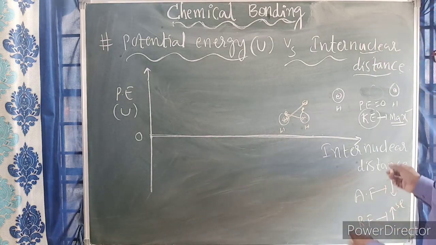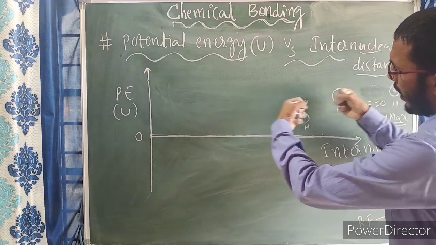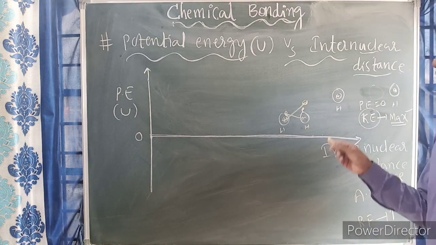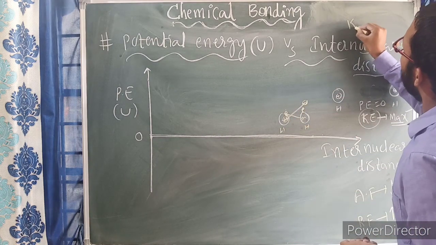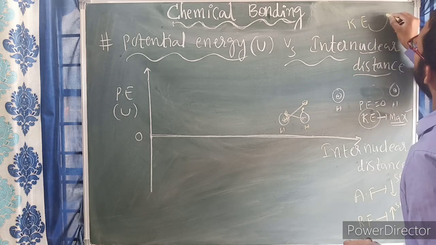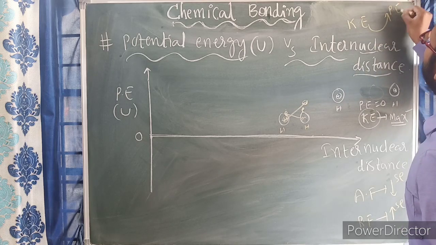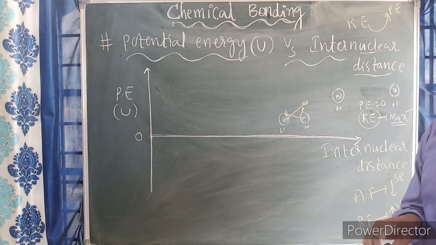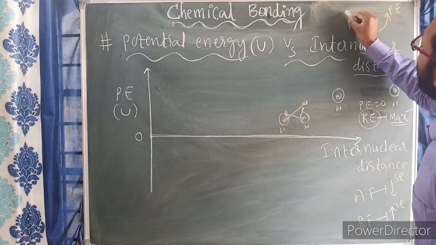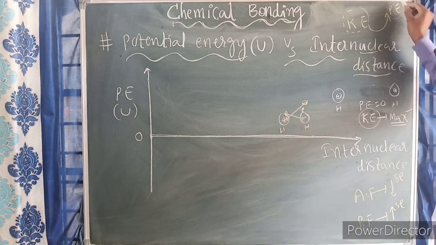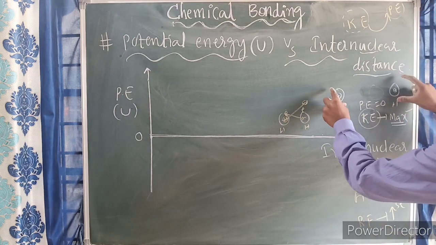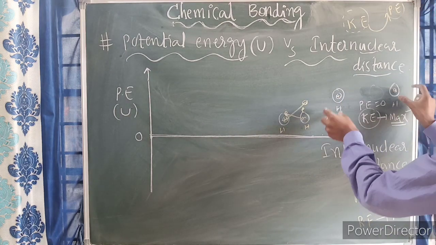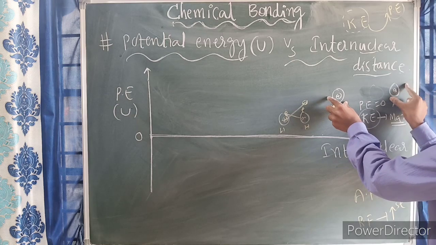So whenever these are coming close to each other, according to the work energy theorem, total kinetic energy turns into potential energy. You might have learned the work energy theorem in physics in the work, power, energy chapter. So before they came into interaction, individually they are moving everywhere.